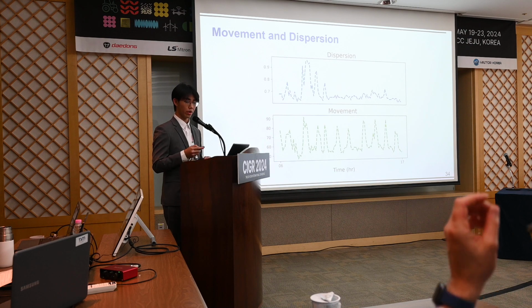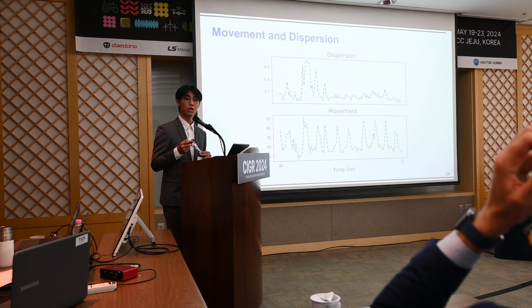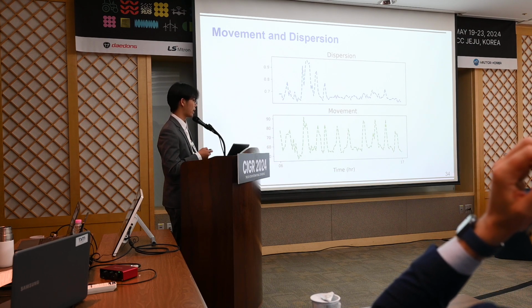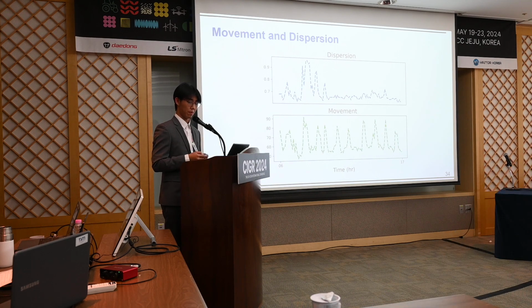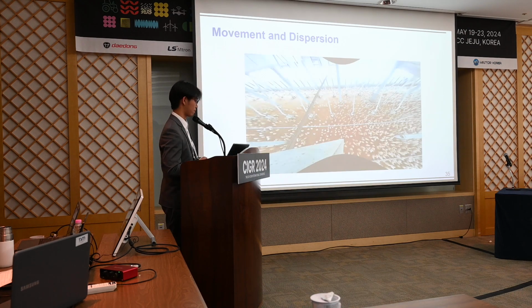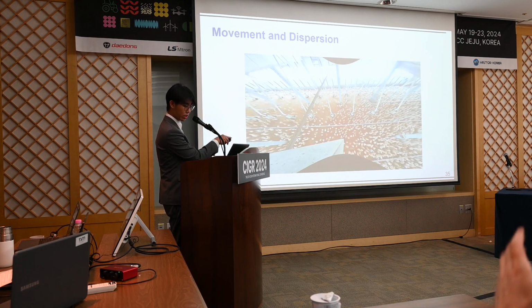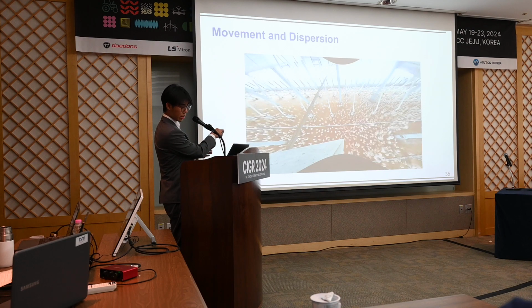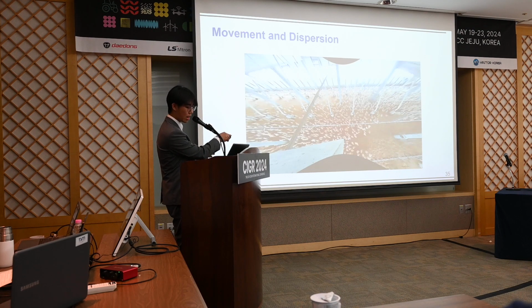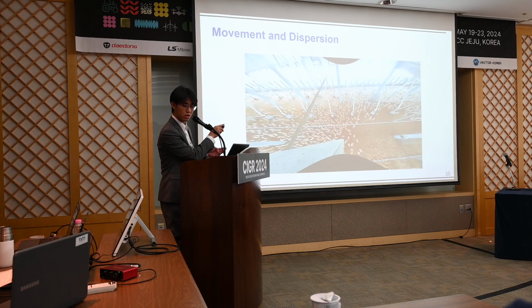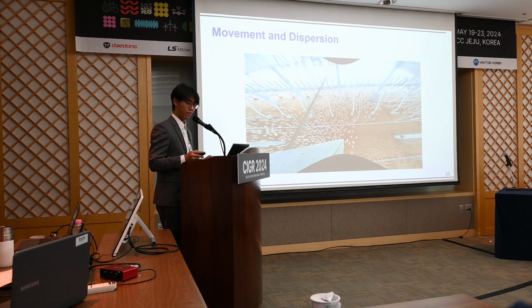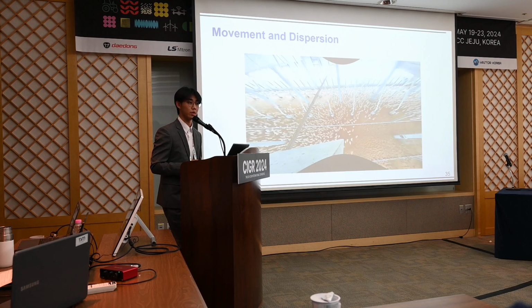So lastly, we compare the results of dispersion and movement and attempt to find a correlation between them. We can find that they both have high points in both charts. Therefore, we pick the video at that time. Looking into the video, we can see that the farmer was walking and chickens were running and clustering in an area. As for findings, it's reasonable for the high value of dispersion and movement.